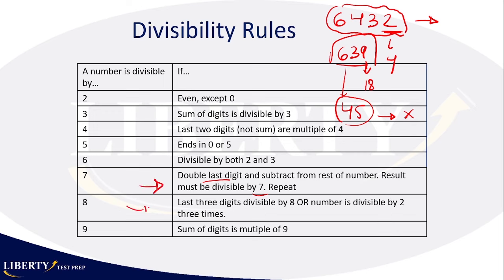Divisibility by 8. The last 3 digits are divisible by 8, or the number is divisible by 2 3 times. Same thing as 4, right? So I think if you have, for example, 6,800, it's pretty simple, pretty easy to know that that's going to be divisible by 8, because the last 3 digits, 800, is divisible by 8, okay? But then a better way to do this, let's say if you have